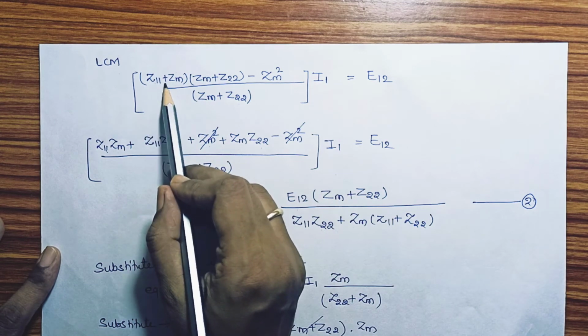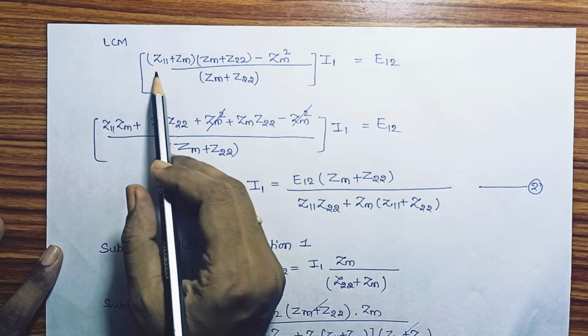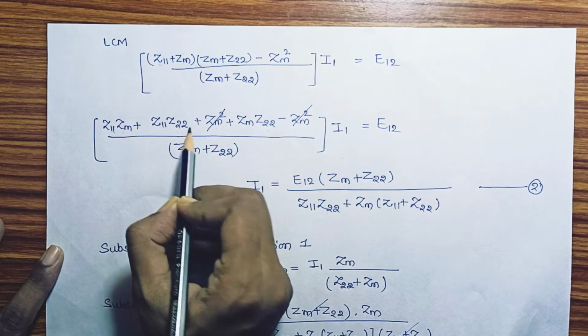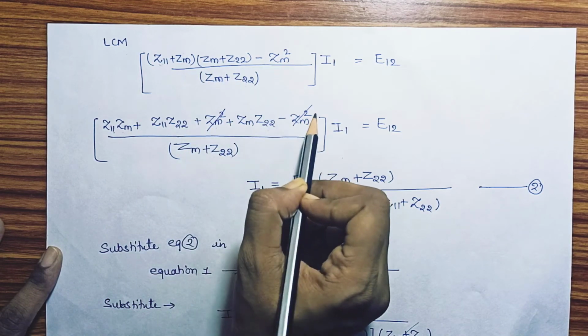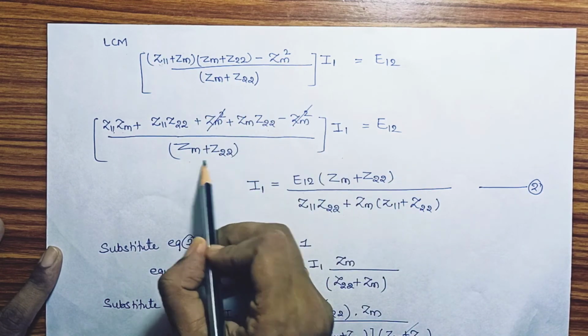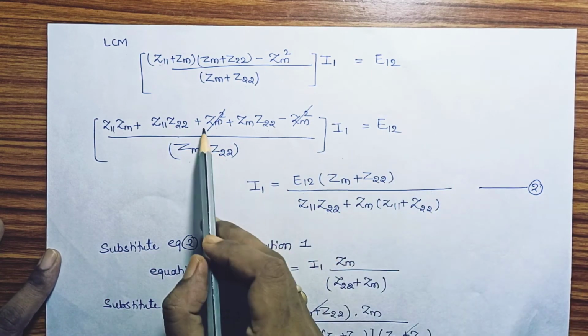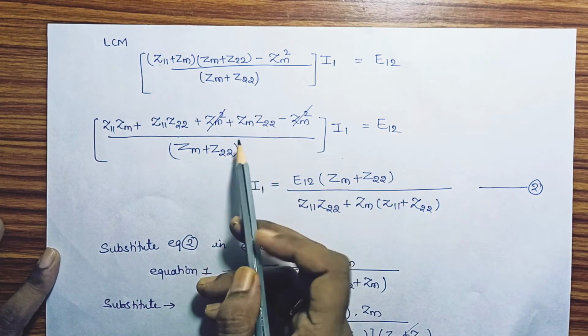So (Z11 plus Zm) multiplied by this, we get Z11 Zm, Z11 Z22, Zm square, Zm Z22, minus Zm square, upon (Zm plus Z22), multiplied by I1 is equal to E12. Now Zm square cancels out because of the different sign convention.